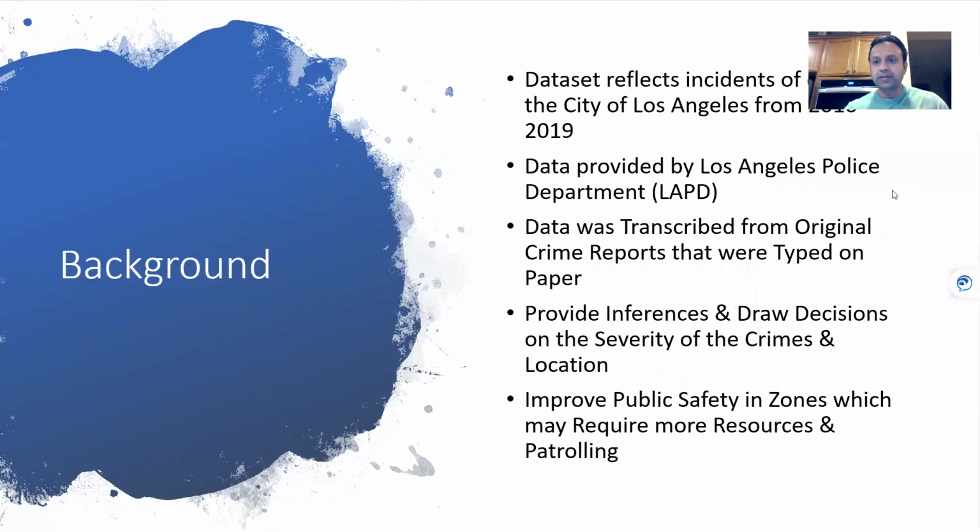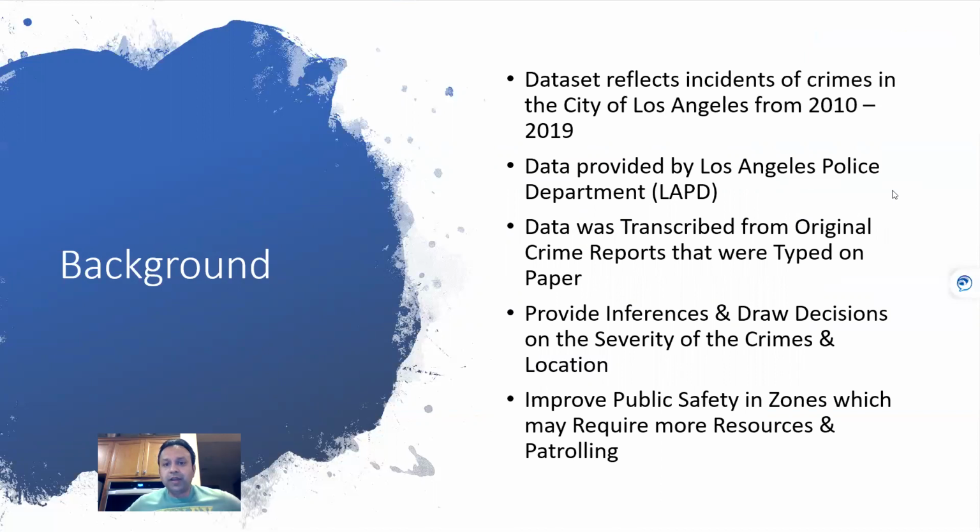So the background behind this is the data set that reflects the incidents, as I mentioned, from 2010 through 2019. The data was provided by LAPD. The website you can actually go to is Mayor Garcetti's website, and on there's a link where LAPD provides you a download of information. The data was transcribed from its original crime reports into a typed paper.